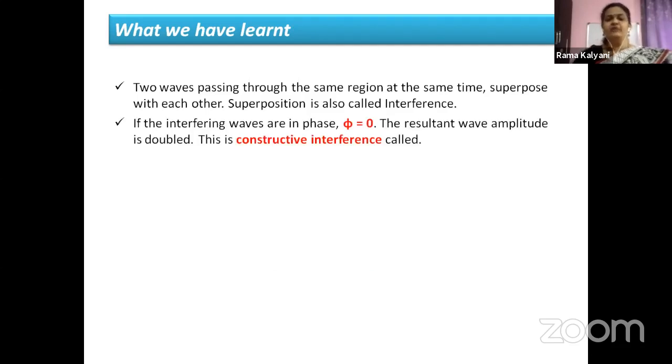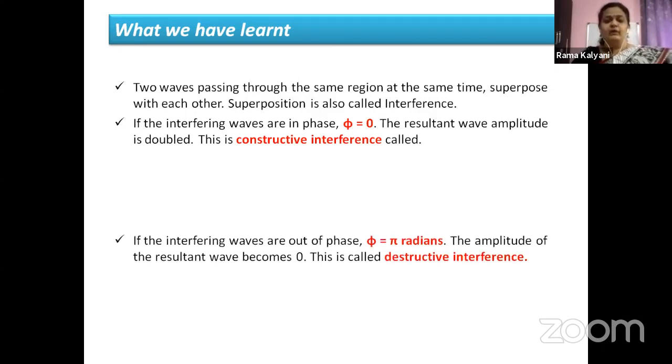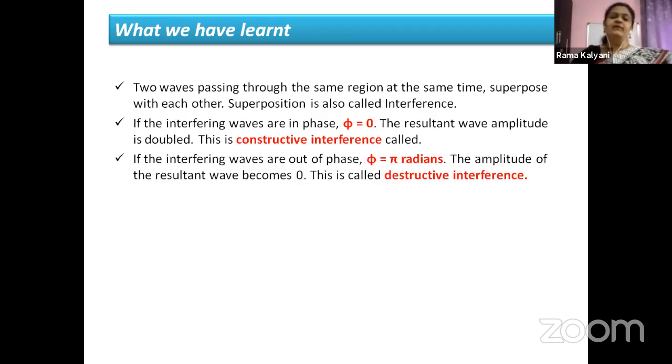If the interfering waves are in phase, phi equal to 0, the phase difference is 0, the resultant wave amplitude is doubled. This is called constructive interference. And if the interfering waves are out of phase, phi equal to pi radians, the amplitude of the resultant wave becomes 0. This is called destructive interference. We have seen the amplitude becoming totally 0, the wave becoming flat.